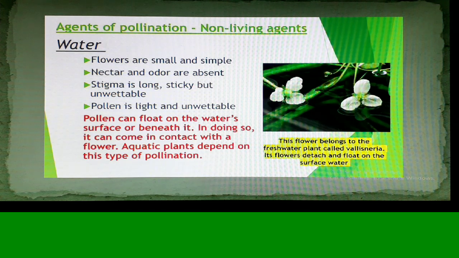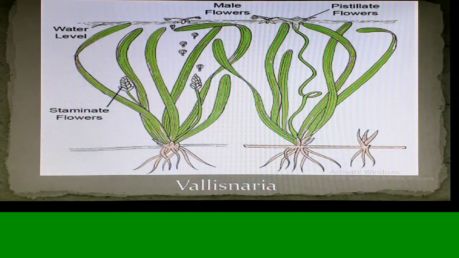For water pollination, Vallisneria is the best example, and a very wonderful feature regarding this is that the plant is dioecious. The male plant is different and the female plant is different. The staminate flowers in a male plant get detached from the plant and float above the water in the bud stage and wait till they meet the female flowers.